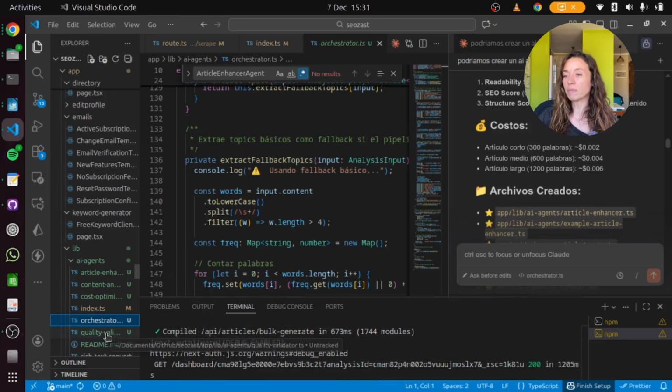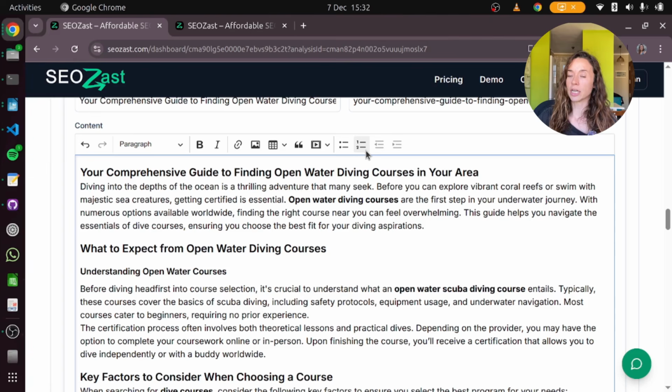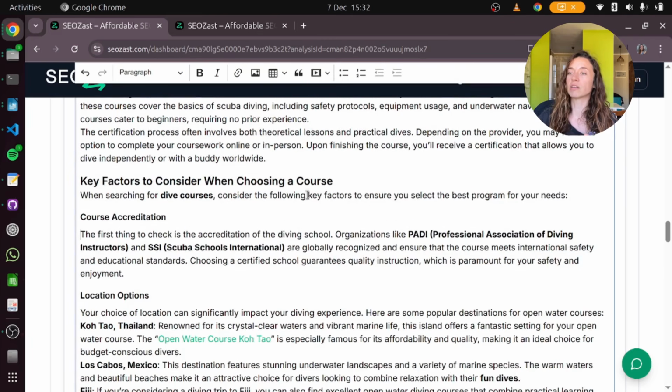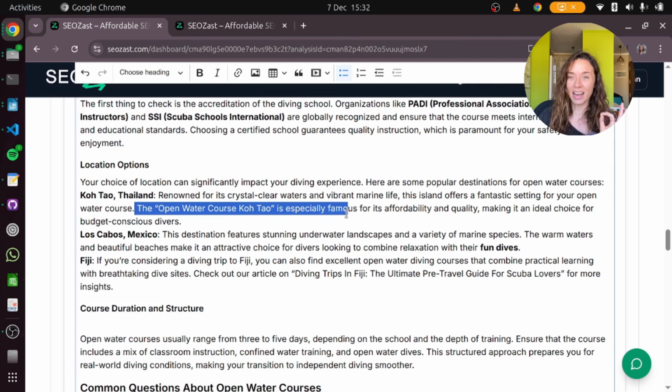And another agent that is working very well, this one is already implemented, that I did after this one. So basically my first agent, the one that is improving the articles, you see here you have bold keywords, which is very nice. Also everything is very structured, and you have integrated backlinks.